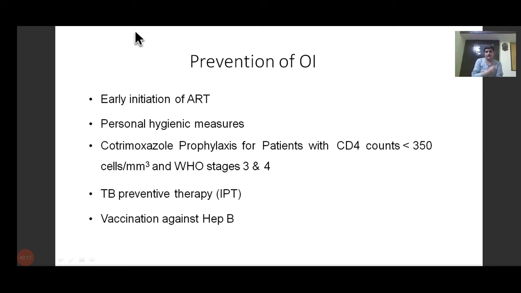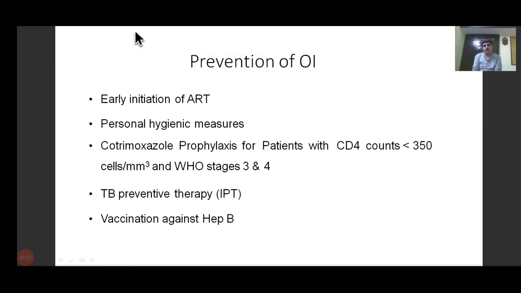TB preventive therapy. We have not touched upon it. Obviously, it will be a little difficult for you to understand, but this is something which is called isoniazid prophylaxis therapy, in which patients who are at high risk of developing tuberculosis, meaning they have come into contact with a patient, or they have recovered from tuberculosis, or the CD4 cell count is very low, there we give plain isoniazid only as a prevention of TB. So it is called INH prophylaxis therapy, isoniazid prophylaxis therapy.